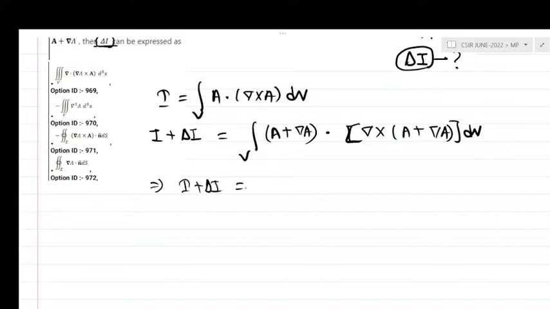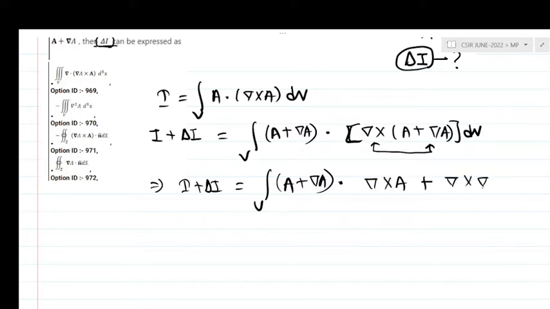I plus delta I is equal to, if I open that bracket, the things will be a plus grad a whole into v over volume v, and then del cross a plus del cross grad a, and that volume integral.